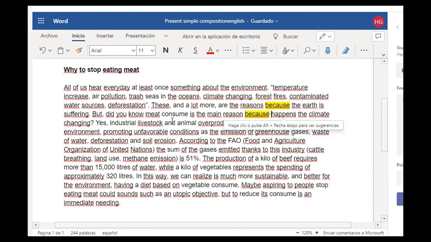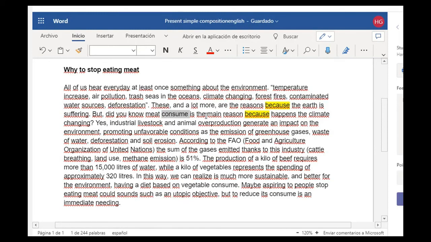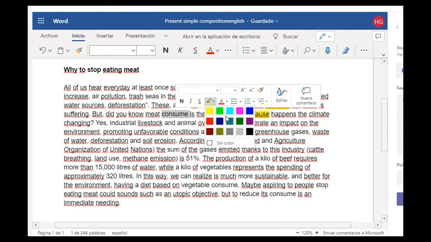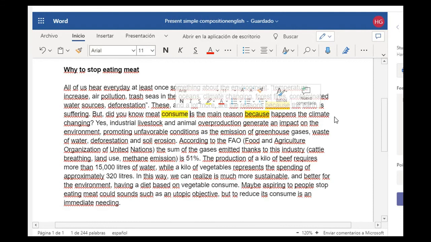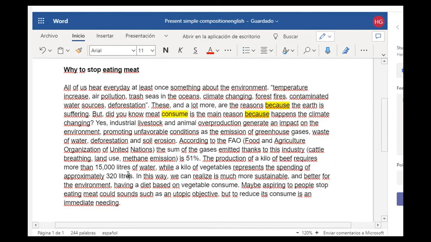So, but did you know meat consumption? Okay, consumption. This is another word here, consumption. Something that we have to change here. Meat consumed or consumption. Okay, you have to check that out as well. Okay, don't forget about it. Okay. This program sometimes is a little bit funny. Okay, what else? Let's try to check on the present simple.